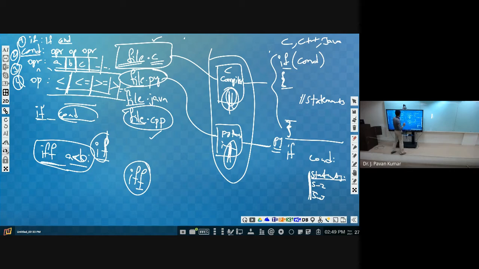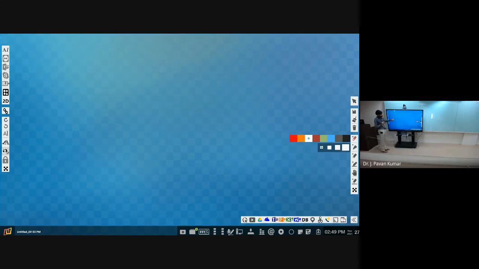As of now, what we have discussed is that for every language we will be having certain rules. Those rules will be defined like this. That's it. Any doubts so far? No, sir.